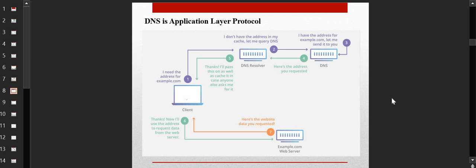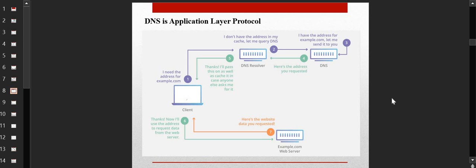So the DNS resolver is basically a kind of cache. You know what is cache? Cache is a kind of special memory which has the links to the frequently accessed resources, be it with your computer or be it with the internet. So for the DNS resolver, you have a kind of cache. So if that particular URL is being requested very frequently by you, you will have the resolver cache. So first the resolver will check whether that particular cache has the IP or not.